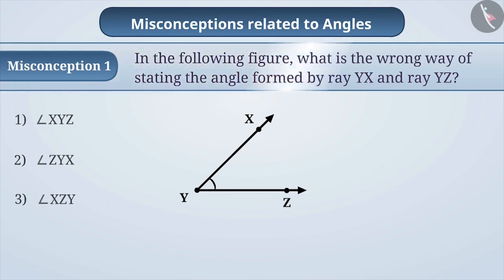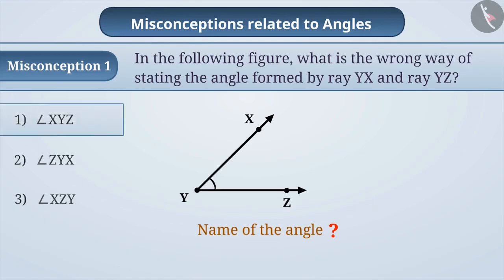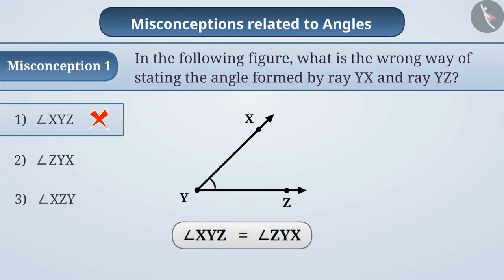Some children do not read the question properly. In a hurry, they assume that the question asked is what is the name of the angle of the given figure. So they give the answer as option 1 of the angle. This is an incorrect answer. Some children do not know that angle XYZ can also be written as angle ZYX. They think that it is incorrect to write the name of the angle as angle ZYX in this way. So they give the wrong answer as option 2.